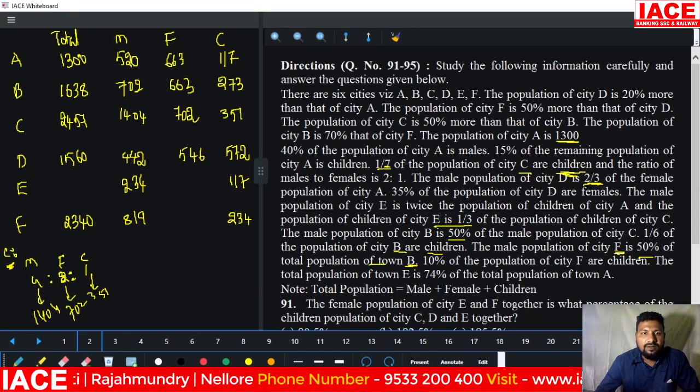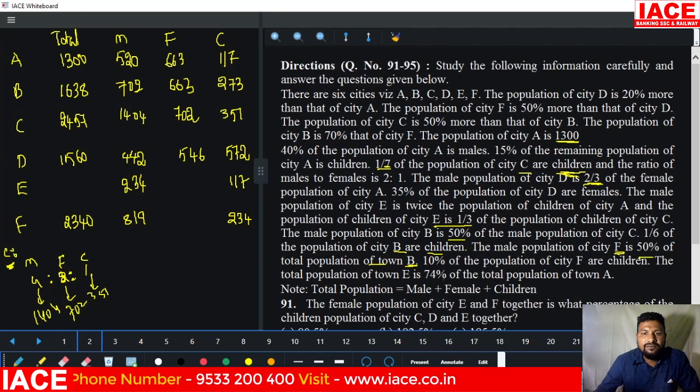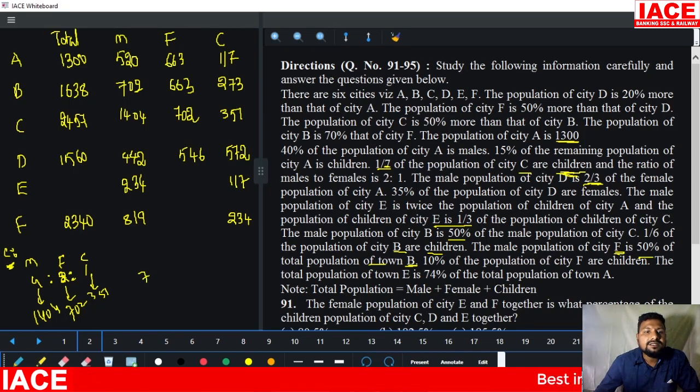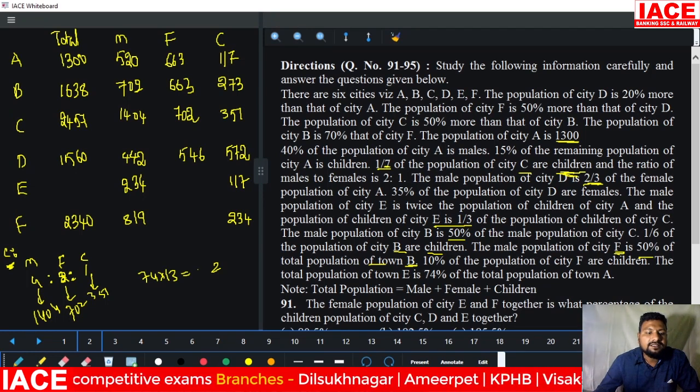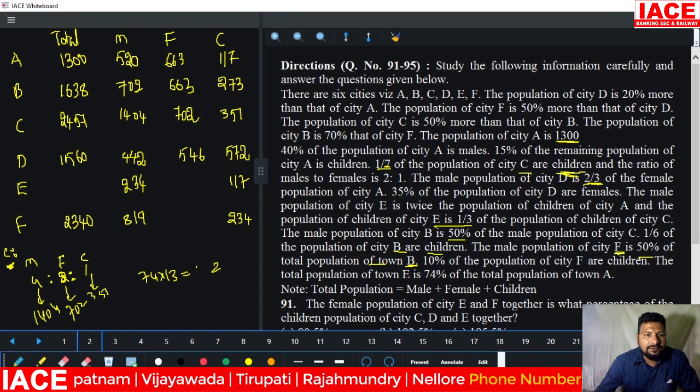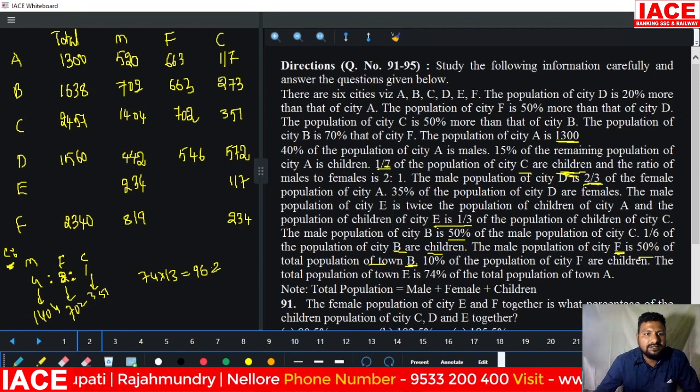Next, the total population of town E is 74% of the total population of town F. 74% means 74 into 13, we can multiply. 52 plus 910 gives 962.